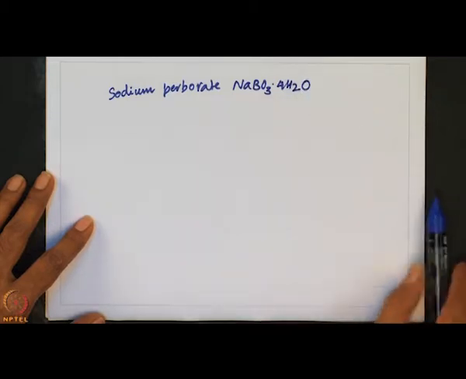So, this is used as a bleach in laundry powders, automatic dishwasher powders, and also whitening toothpaste. So, although the formula is often given as NaBO3·4H2O, the compound contains the peroxide anion O2 2 minus. So, and is more accurately described in this way.